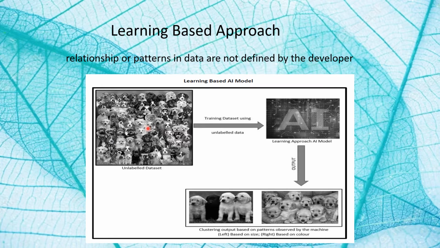Thus, you would put this into your learning approach based AI machine, and the machine would come up with the various patterns it has observed in the features of these 1000 images. It might cluster the data on the basis of color, size, fur, tail. It might also come up with some very unusual clustering algorithm which you might not have even thought of.